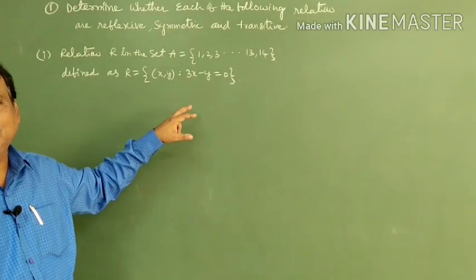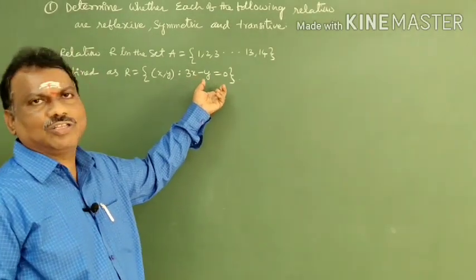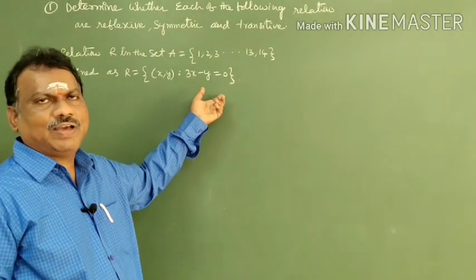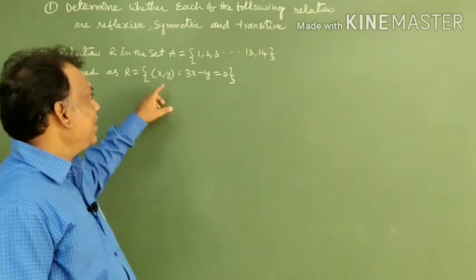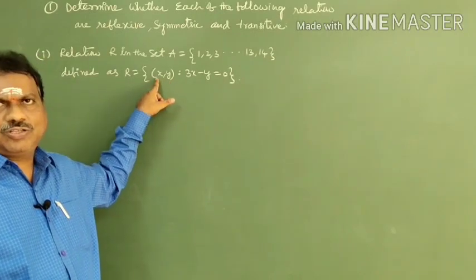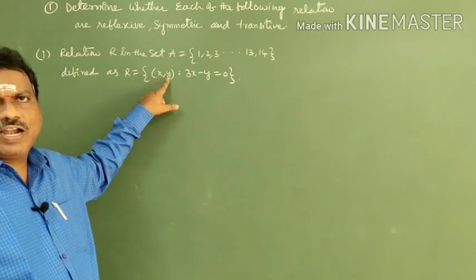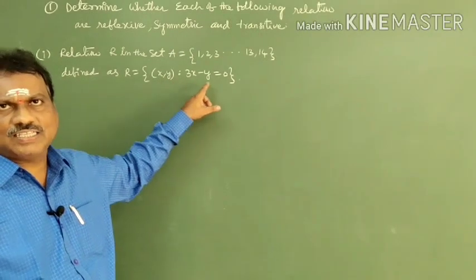What is the relation between x and y here? See that here 3x minus y is equal to 0. If you take y on one side, y is equal to 3x. Y is the second coordinate, x is the first coordinate. So the second coordinate is 3 times the first coordinate. That is the condition given here.